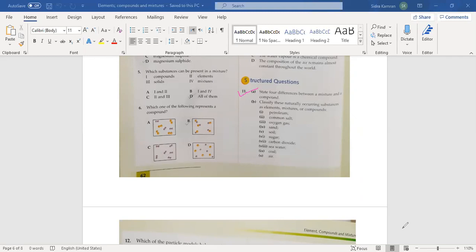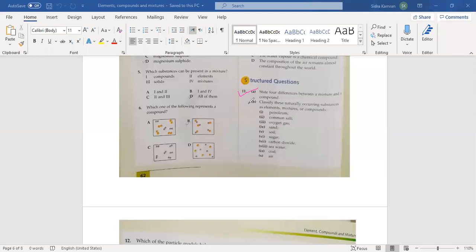Mixtures can be easily separated by physical means. Yes, you can separate a mixture by physical means, but compounds cannot be separated by physical means. You need a specific chemical reaction to separate the constituents of a compound. In this manner, you have to write 4-5 differences between a mixture and a compound. While you are doing your assignments, write down 4 differences of mixture and compound.